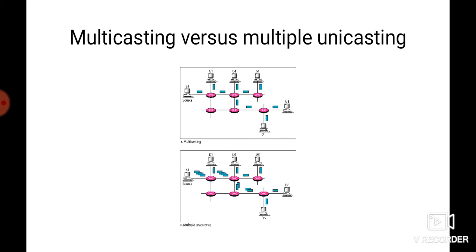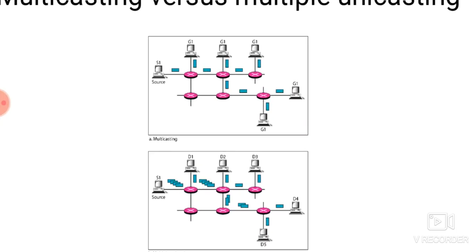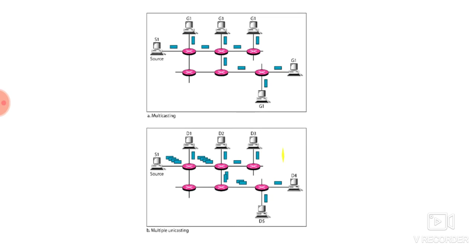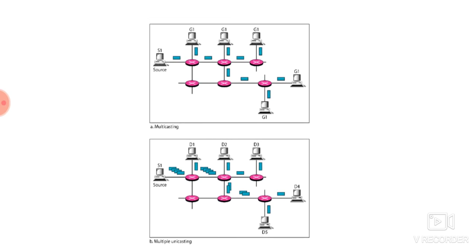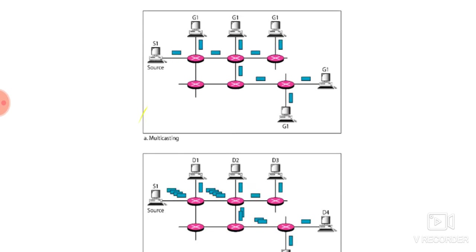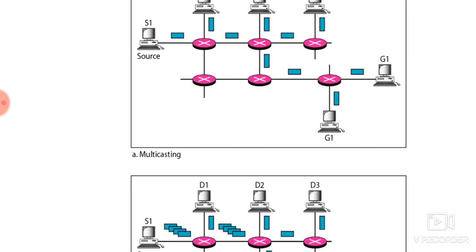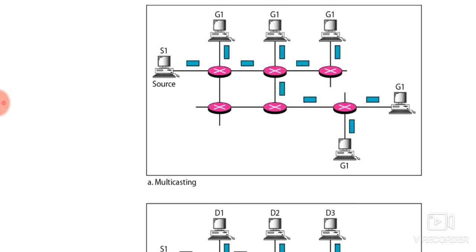Okay, next we will see multicasting versus multiple unicasting. These two are different terms. They are not the same. Both terms look similar, but there is a huge difference between them. Multicasting starts with one single packet from the source, and that packet is duplicated by the routers. The source will send only a single packet, and it will be duplicated by the routers.